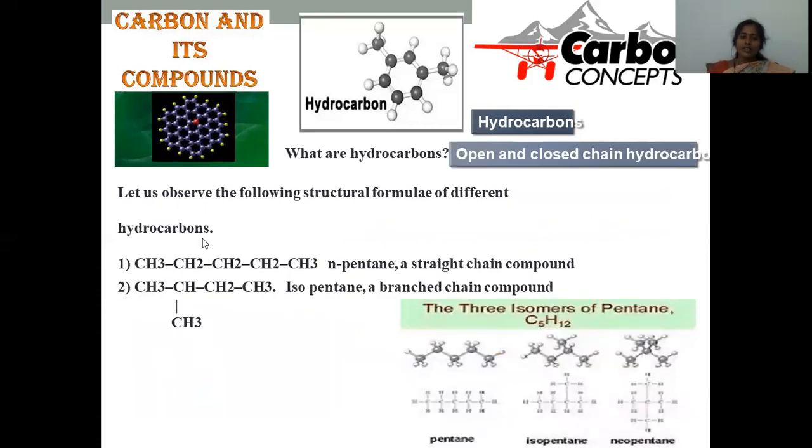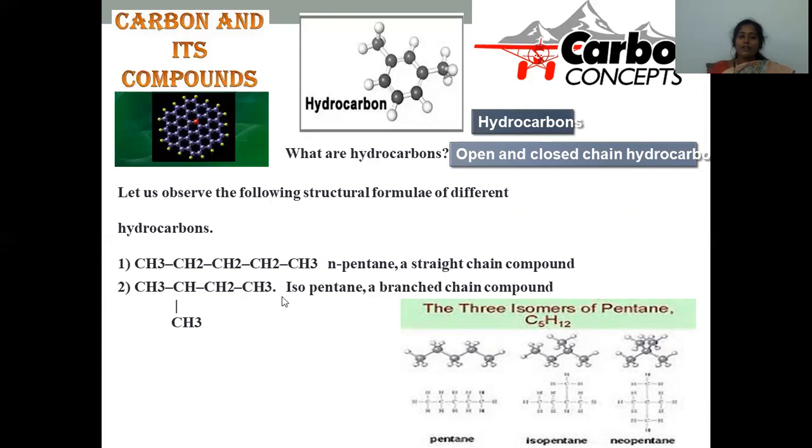Now another kind of classification is also provided to us. Let us observe the following structural formulas of different hydrocarbons. We are taking CH3, CH2, CH2, CH2, CH3. How many carbons? 1, 2, 3, 4, 5, a 5 carbon chain. We can designate the compound as n-pentane, where 5 carbons are there and all the carbons are arranged in a straight chain. So this is the chain compound.